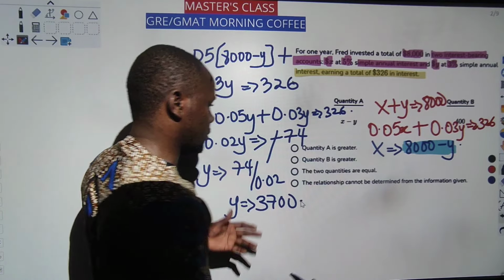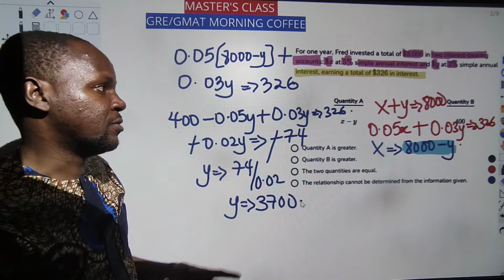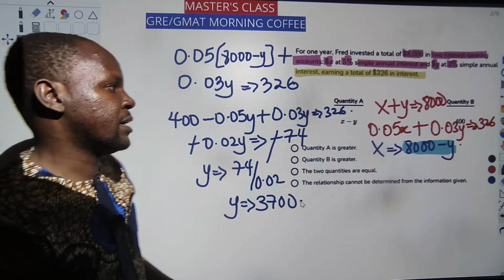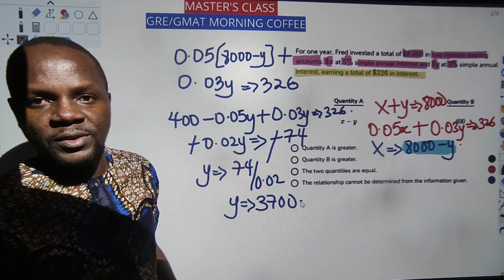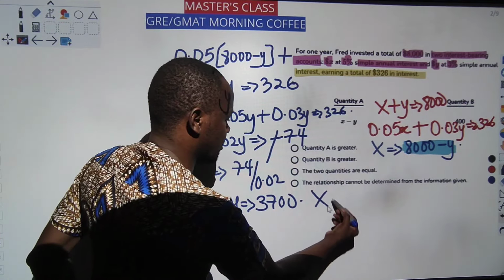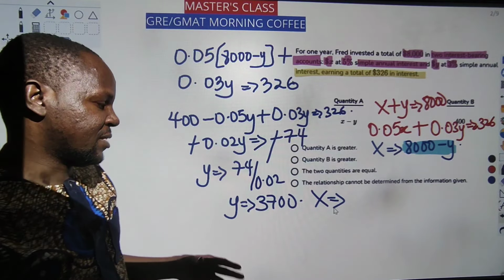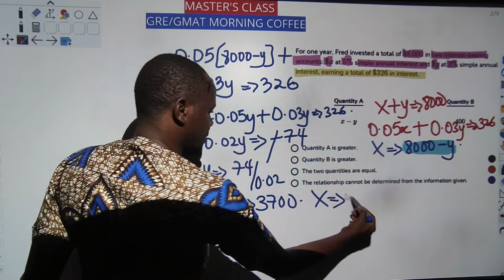So it's kind of too long. This I can do in 30 seconds honestly, but because of the way it is. So if Y is 3,700, the total money invested X plus Y is 8,000. So my question will now be, what will be the value of X? X will be 8,000 minus 3,700, which will give us 4,300.